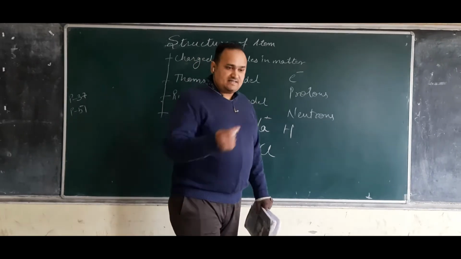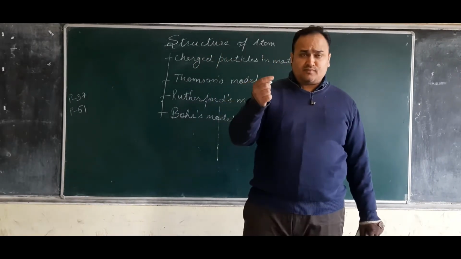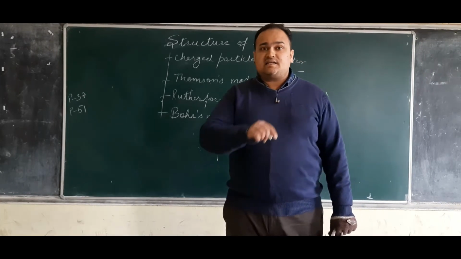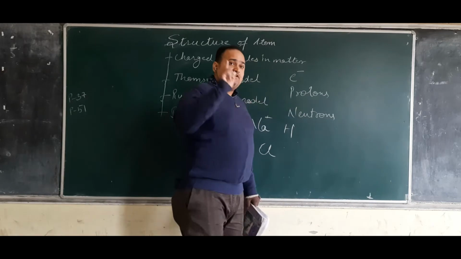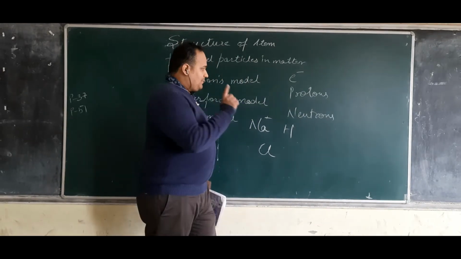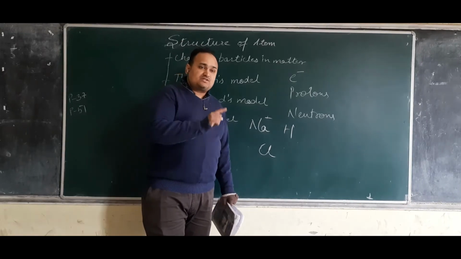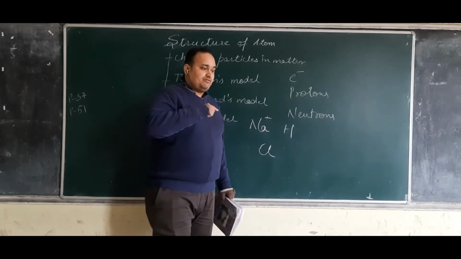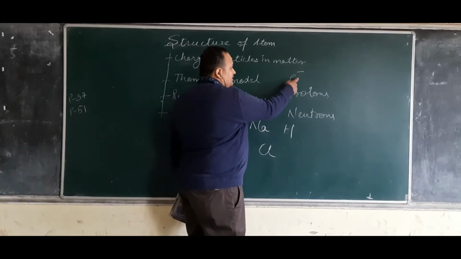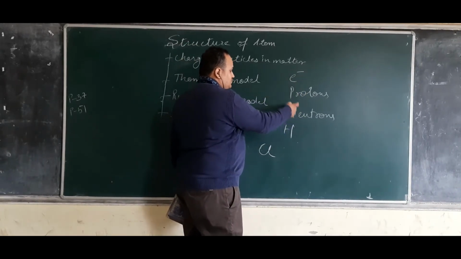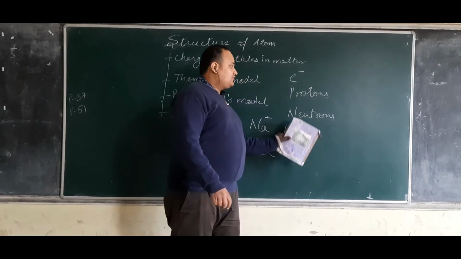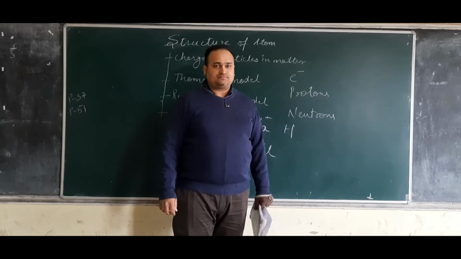Hydrogen is a non-metal, or I should say it's a gas, and this gas has only one electron. The property of hydrogen was understood only when we became aware of the protons and electrons inside hydrogen, because hydrogen does not have neutrons.